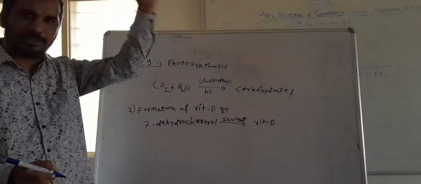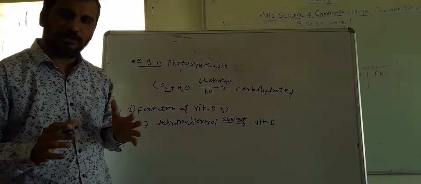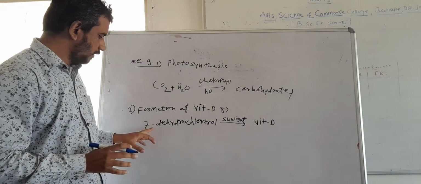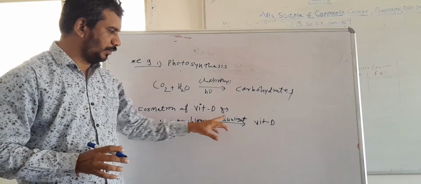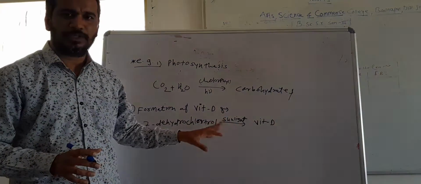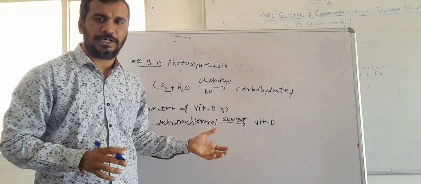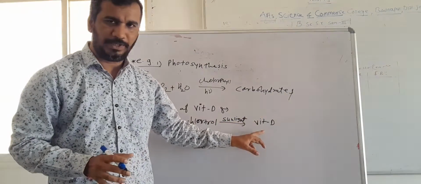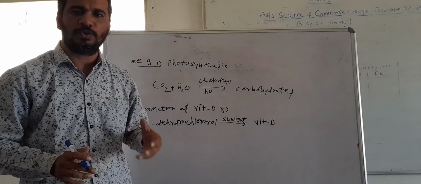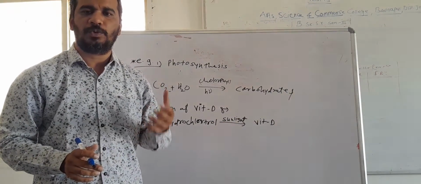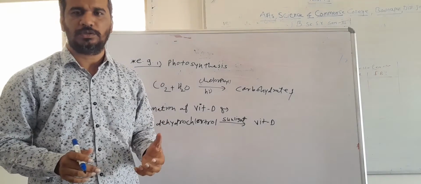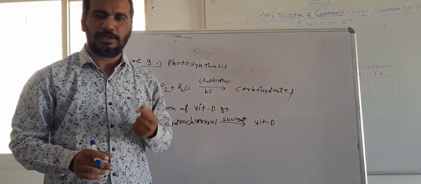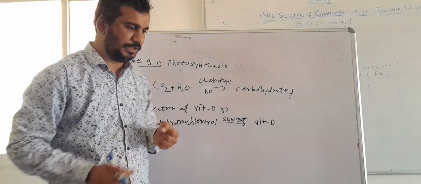So how is this vitamin D formed in the body? Simply by exposing 7-dehydrocholesterol to sunlight. After exposure to sunlight, this particular biomolecule is converted into vitamin D. This is also one of the most common photochemical processes, an example of a photochemical reaction.